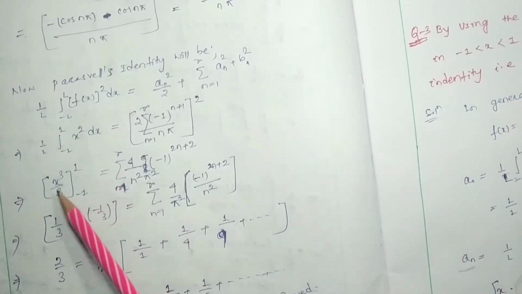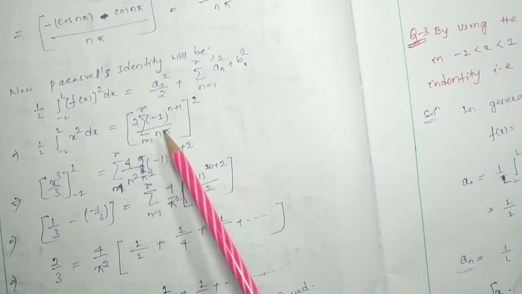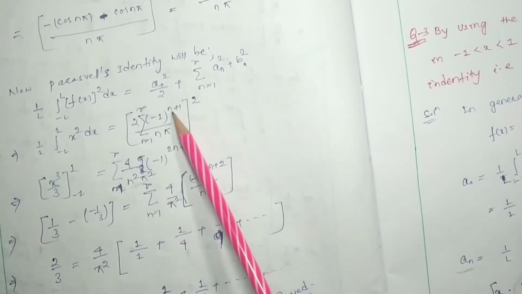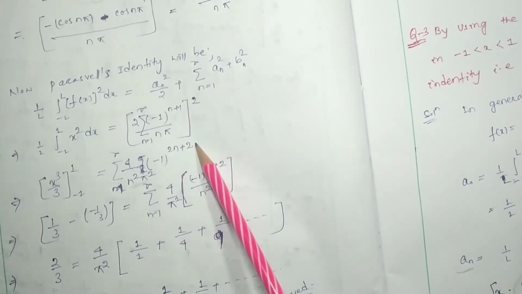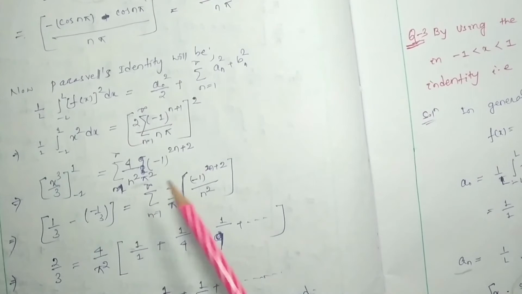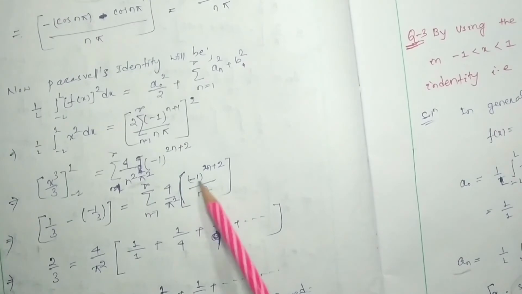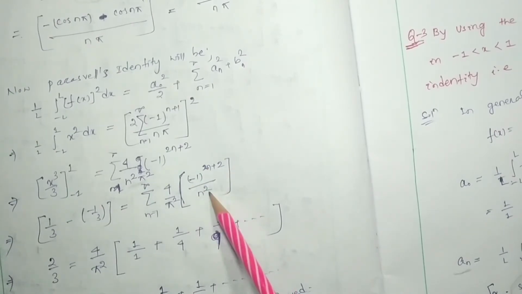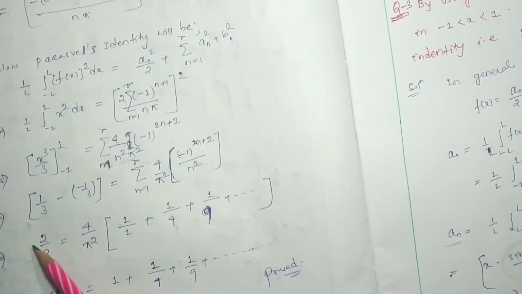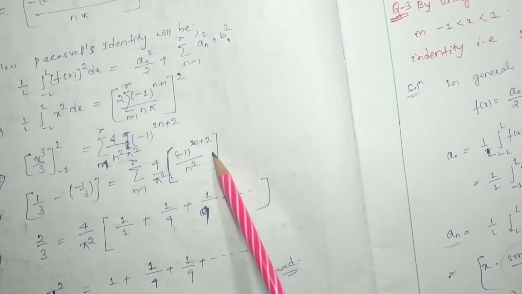So the left hand side integration will be x cube by 3 with limits minus 1 to 1, and here 2 square will be 4. Here n square pi square is there, so minus 1 to the power n plus 1 square will be 2n plus 2. So the left hand side, if we put the limits, it will be 1 by 3 minus minus 1 by 3, which is 2 by 3, and the right side is summation n is equal to 1 to infinity 4 by pi square minus 1 to the power 2n plus 2 divided by n square. 4 by pi square is a constant, can be taken outside, and the summation,